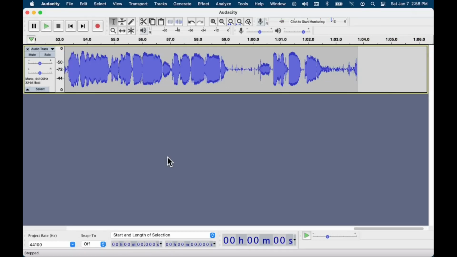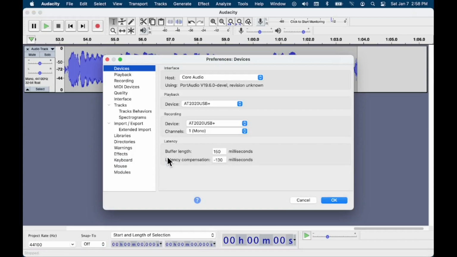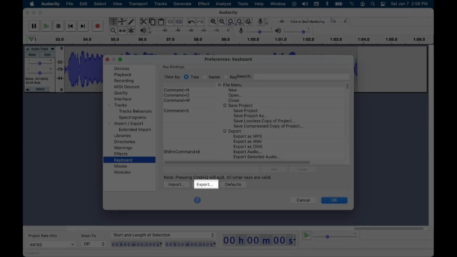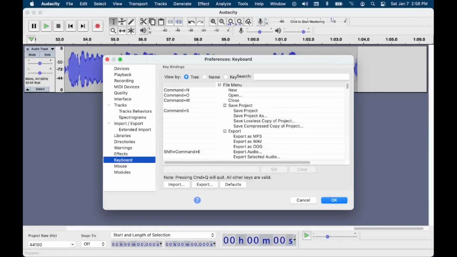To change shortcuts, go to the Preferences window, Control-P on Windows, or Command-Comma on Mac, and go to the Keyboard section. The right pane contains controls to view current keyboard settings and redefine them. Before we do anything, I suggest using the Export button at the bottom of the window to save the current keyboard configuration. That way, if you ever find yourself not liking your changes, you can reset them using the Import button. Keep the file you exported in a safe place.